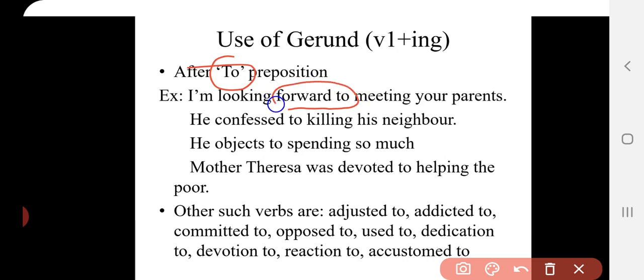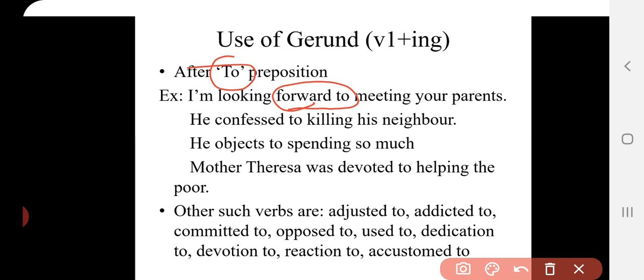It is together, it is a phrase. I'm looking forward to meeting your parents. Looking forward to is one word group, we use it as a phrase. Looking forward to means when you are excited for something that's going to happen in the future, there we use looking forward to.